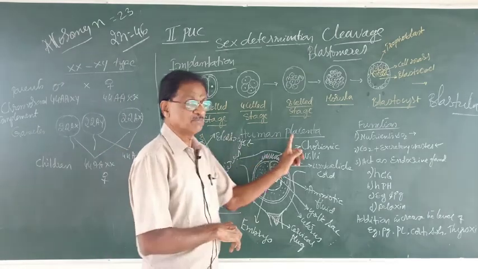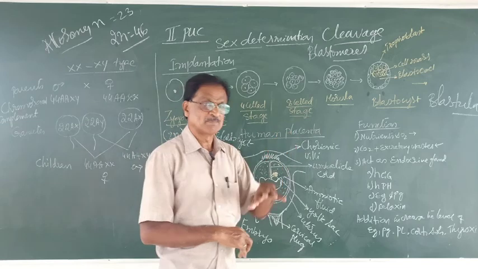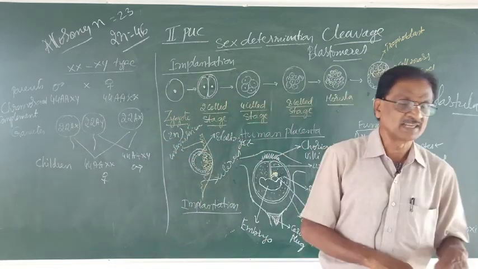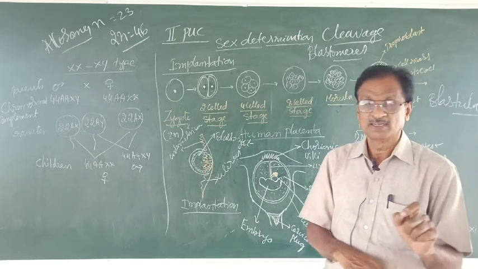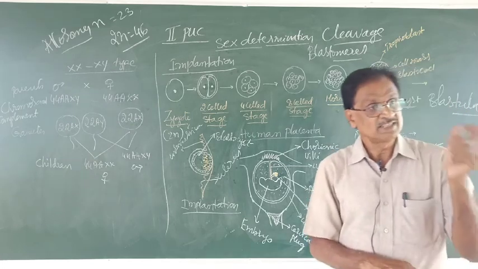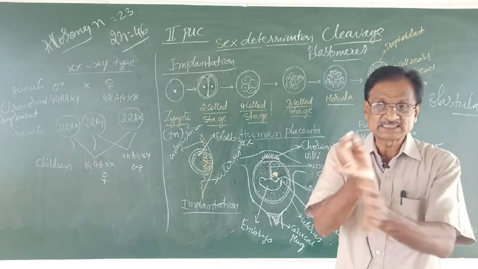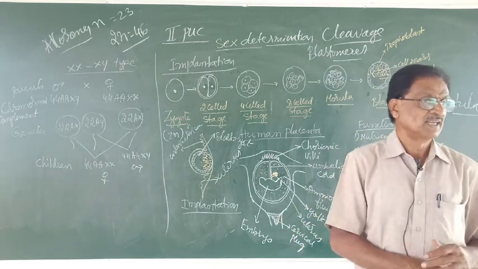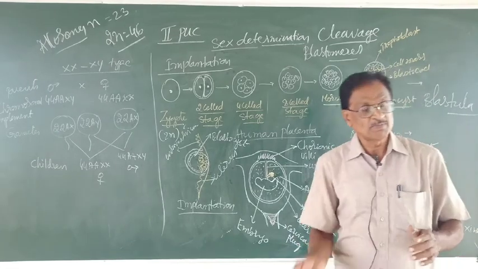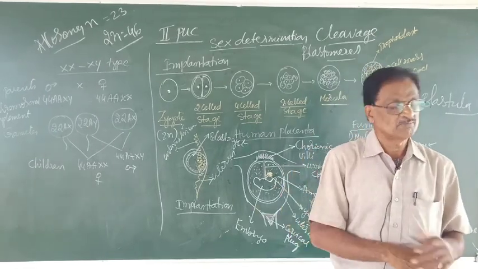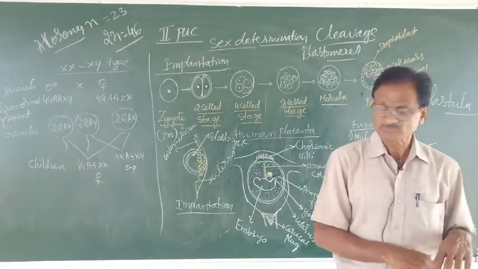Now, that is nothing but what? A placenta. What do you mean by a placenta? Placenta is an organic connection between the fetal and the maternal blood for the exchange of materials. That is from the maternal tissue to fetal tissues and from the fetal tissues into the maternal tissues.